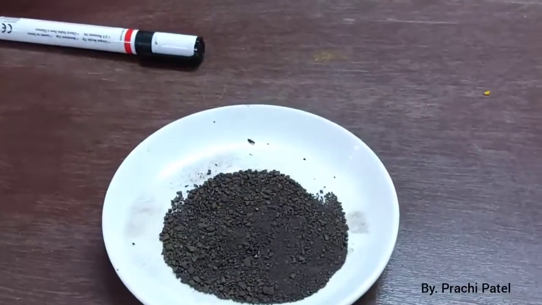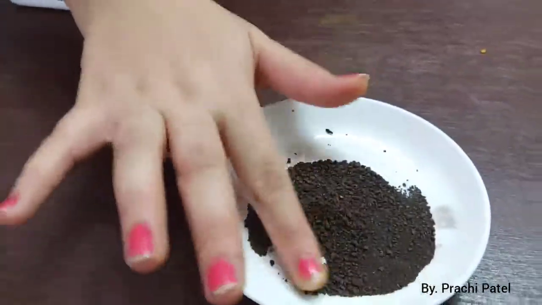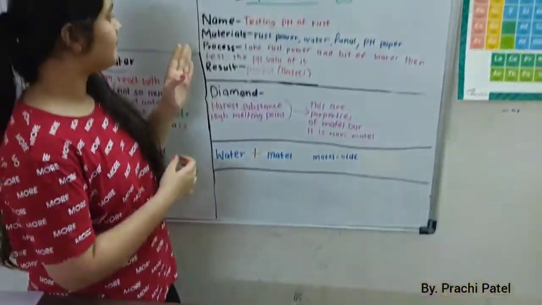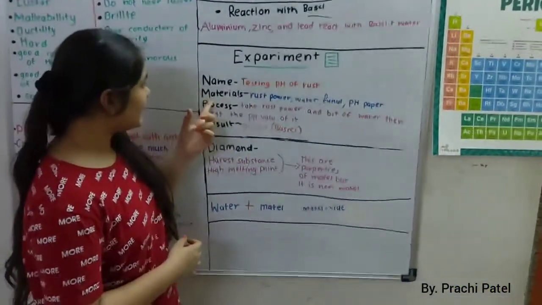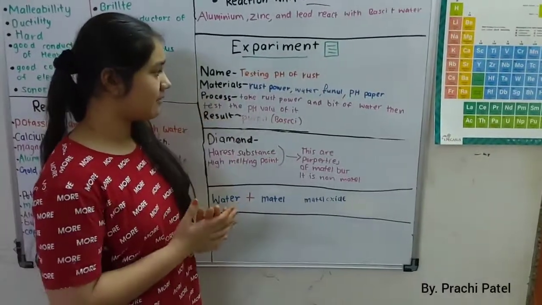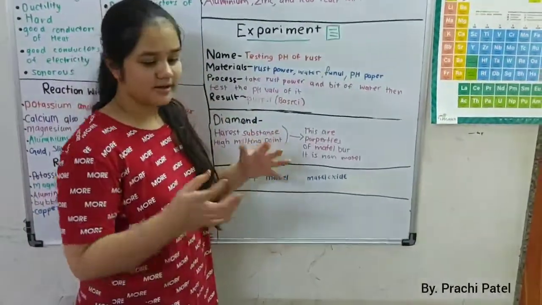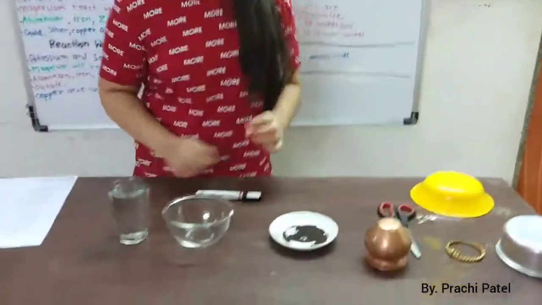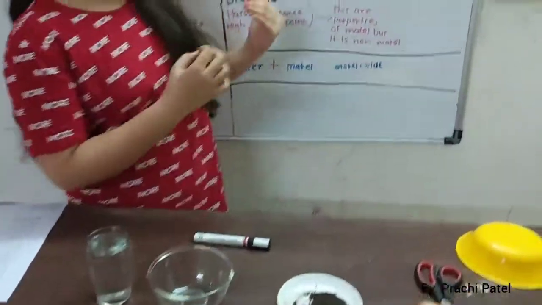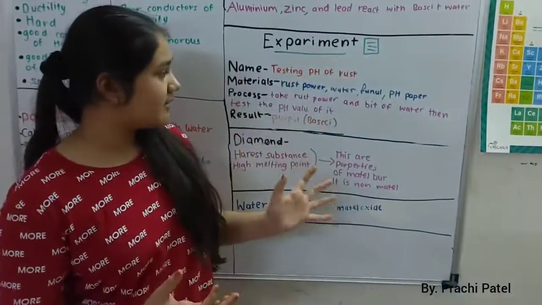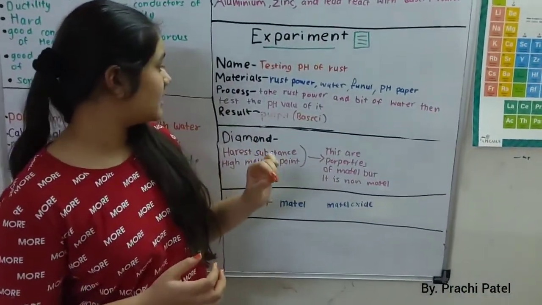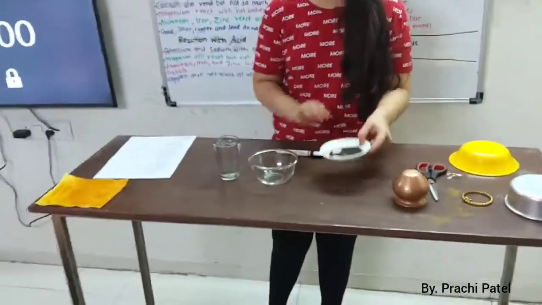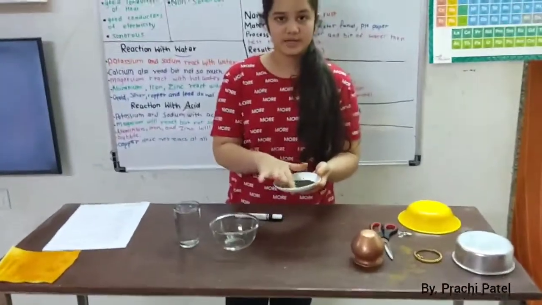This is rust powder from metal. Materials needed: rust powder, water, a funnel or anything, a bowl, and pH paper. In this experiment, we take rust powder and a bit of water and then test its pH value.